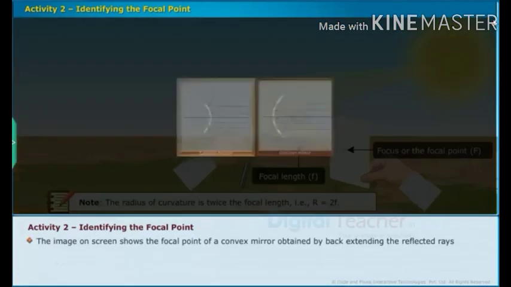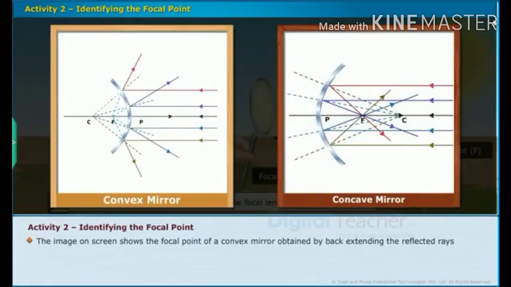The image on screen shows the focal point of a convex mirror obtained by back extending the reflected rays. Let us learn about the characteristics of images formed from reflection by spherical surfaces through an activity.